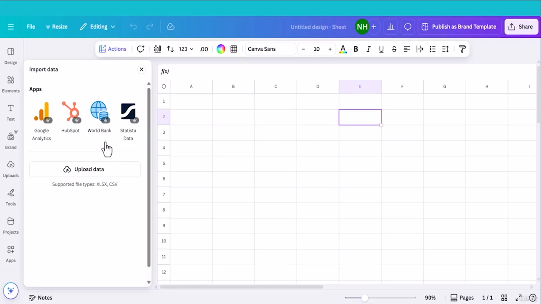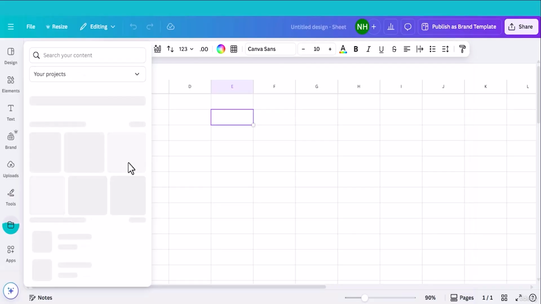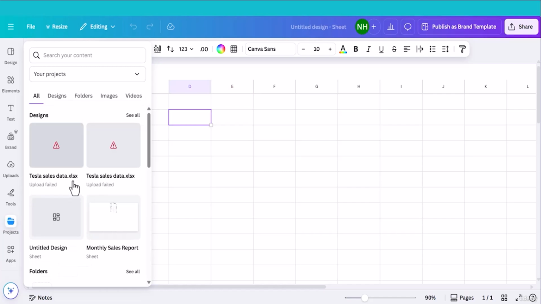You can import data from Google Analytics, HubSpot, World Bank, Statista data. Let me import a big data set of Tesla sales. Click Import Data. Click Tesla sales data. Let me see whether Canva can import this large file. Import failed. What's the reason? This document couldn't be imported because the file exceeds the sheet size limit. Try a file with fewer than 500 rows and 52 columns and 10,400 cells.